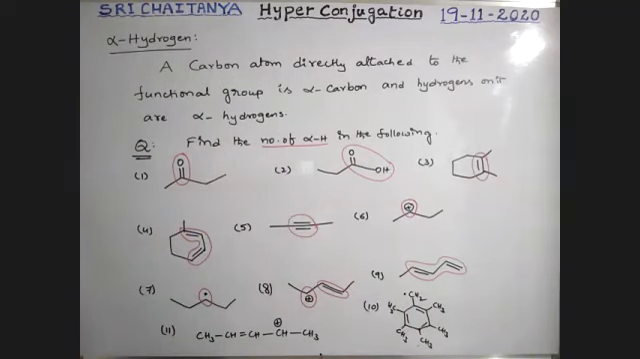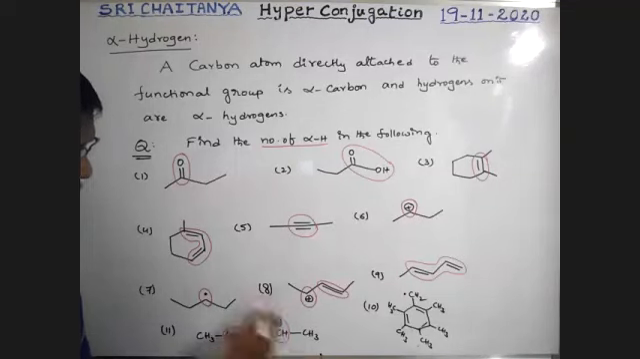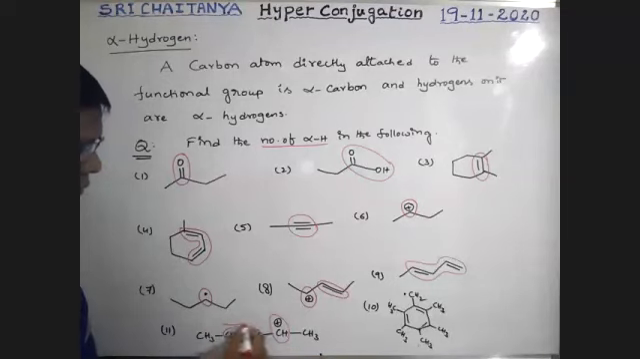Okay. Conjugated system. Next, here. This is a functional group. This is also a functional group. This is also a conjugated system. So in total, this one is a functional group. In total, this one is a functional group.